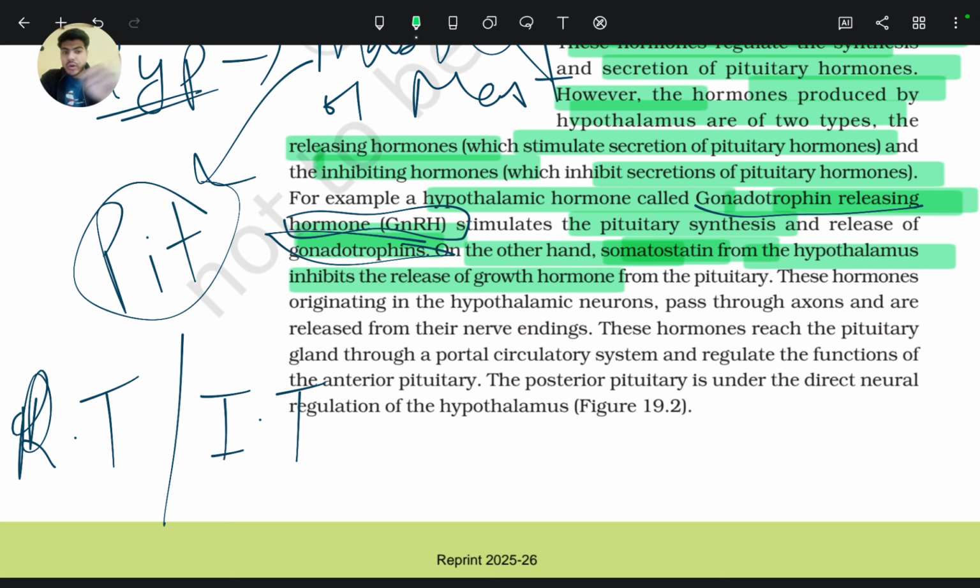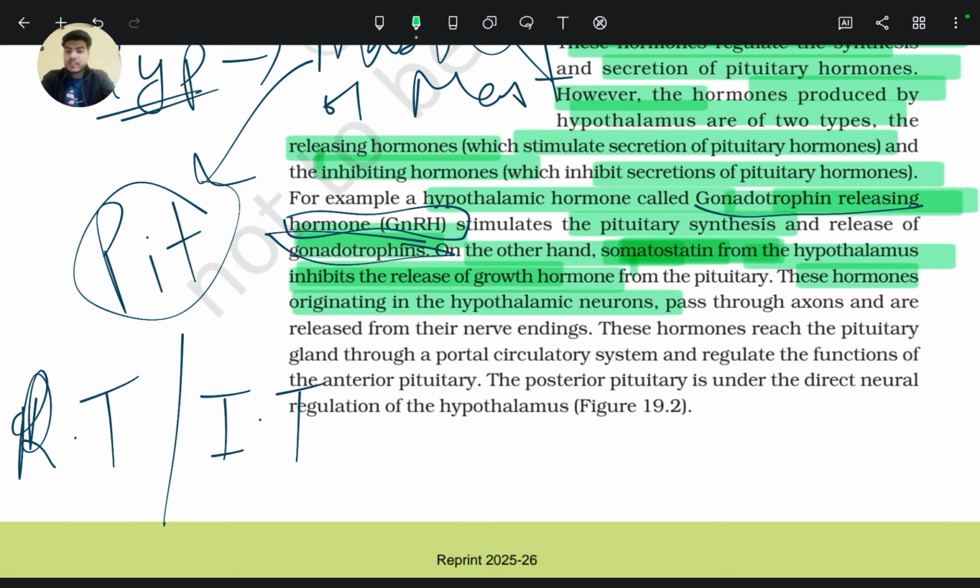And if somatokinin is released from the hypothalamus, there is stimulation of secretion of growth hormone. So somatokinin is for stimulation of growth hormone, and somatostatin is for inhibition of its release.